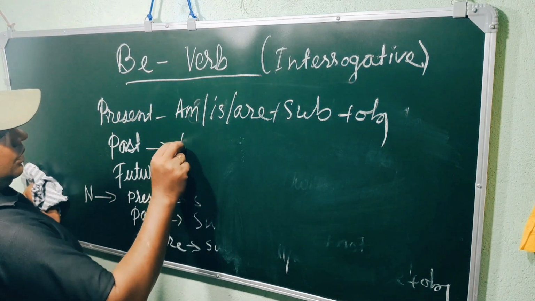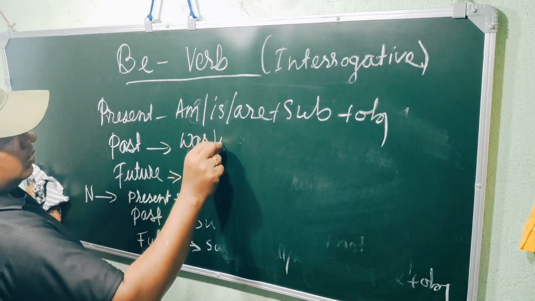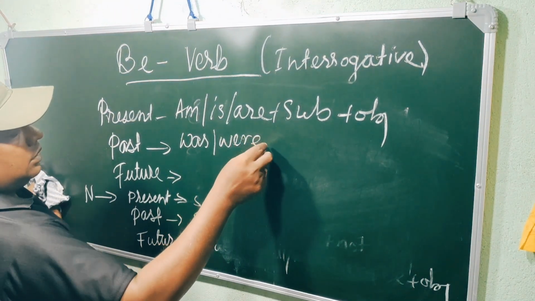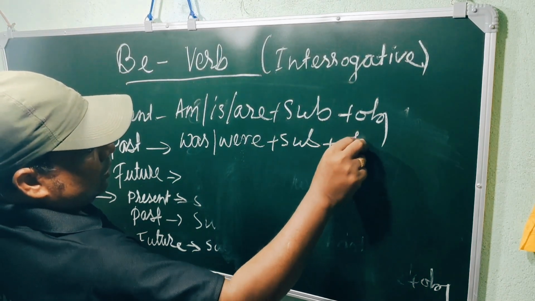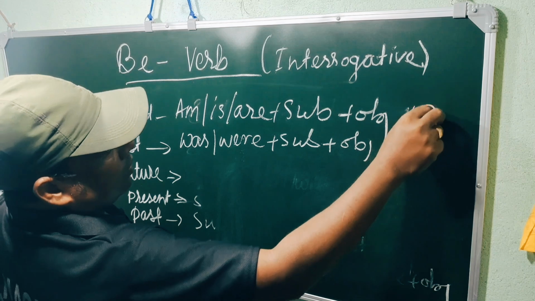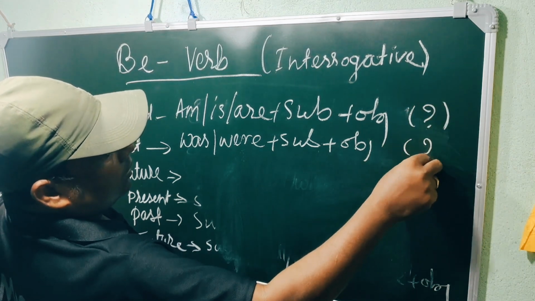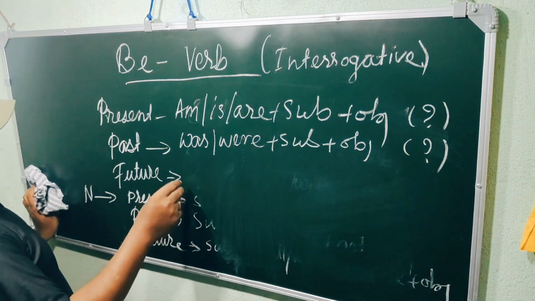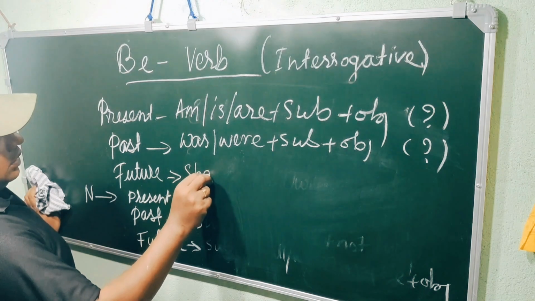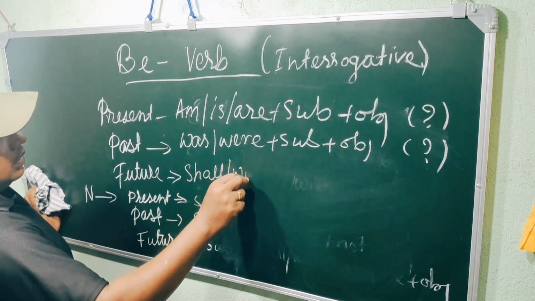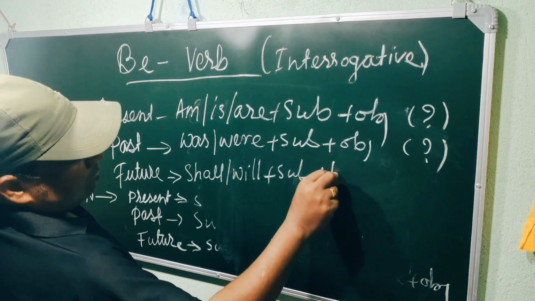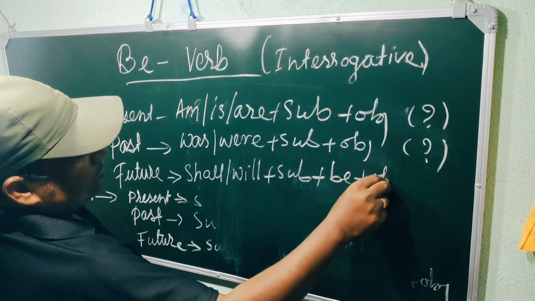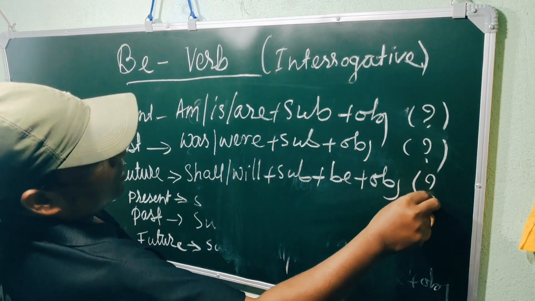In the past, was, were plus subject plus object. We have to use a question mark. In the future, shall or will plus subject plus be plus object, question mark.